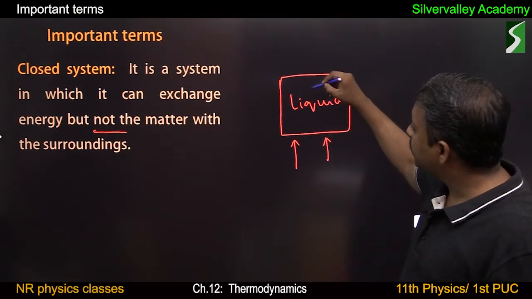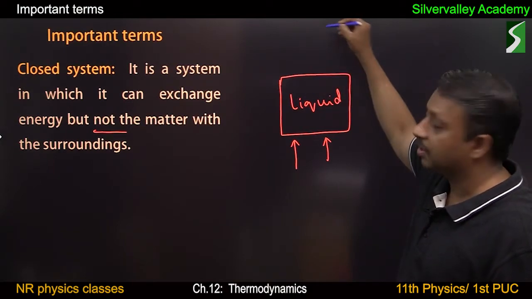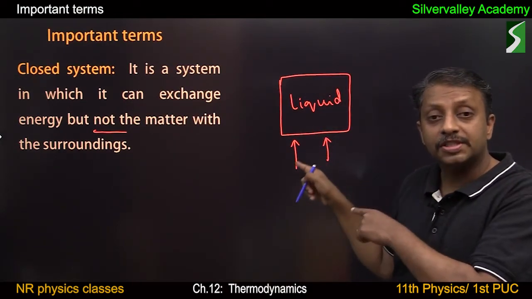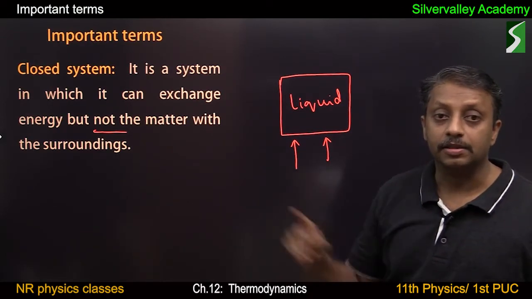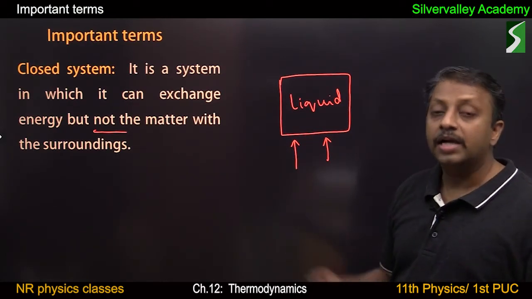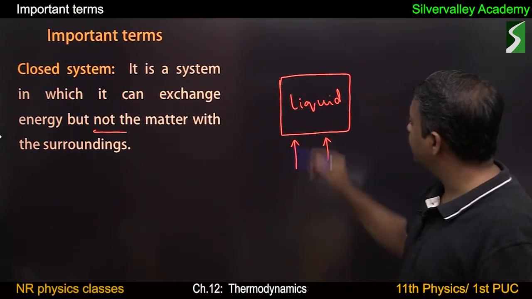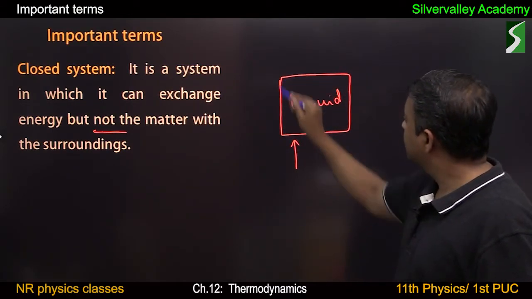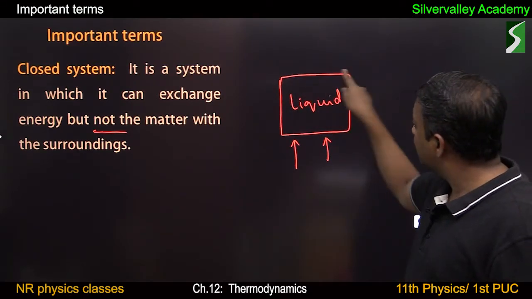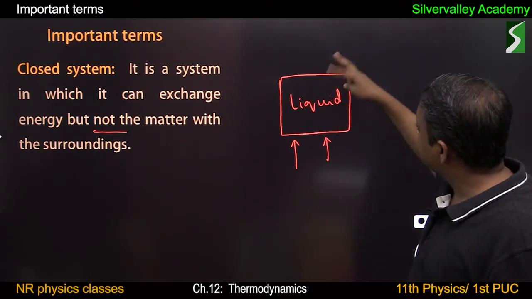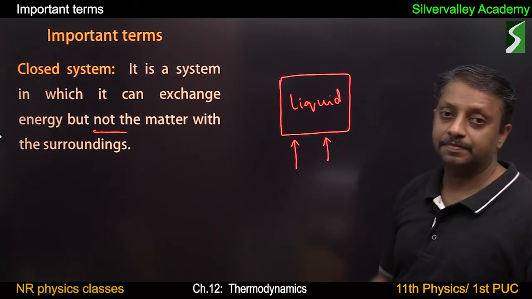But there is no exchange of matter between liquid and the surroundings. So such type of systems are called closed systems. No exchange of matter. Closed systems are represented by single wall boundary. Single wall boundary means conducting wall. That conducting wall ensures that there is exchange of heat energy.